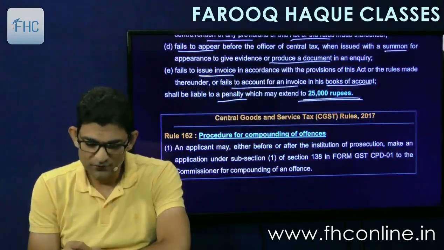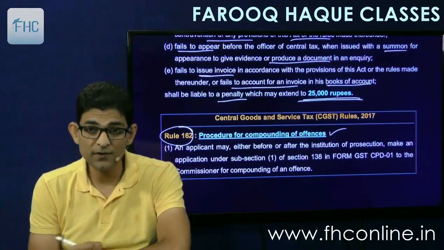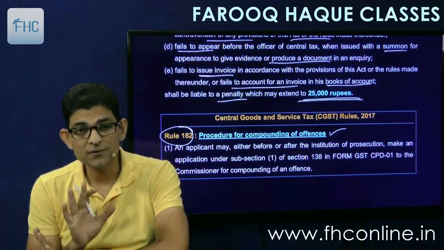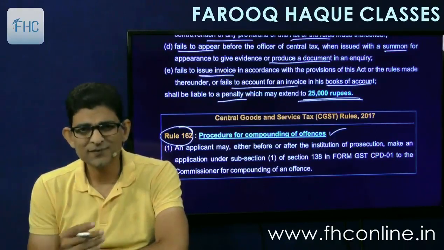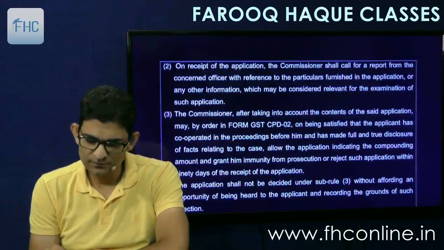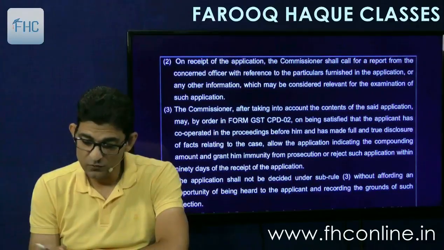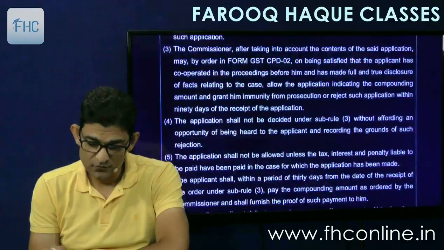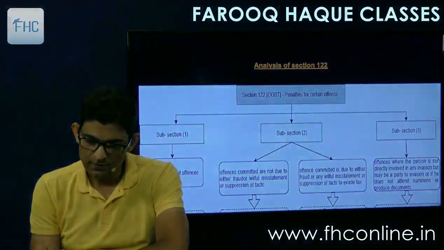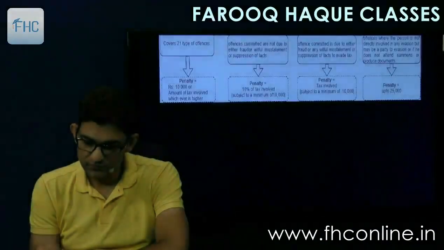Then in rule 162, one point is given, compounding of offences. There is a concept of compounding. Compounding means you can pay up a fine and get out. So that is given there, but no need to read it because it is actually for prosecution. That is for jail. Whenever there is a jail term, then you apply for compounding. So don't read it here. Then the whole analysis of section 122 is given there, which you can read once.